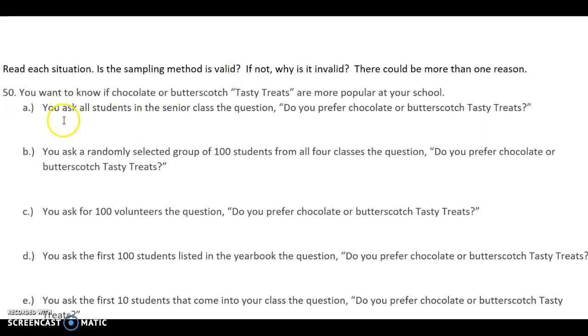And if not, why not? Alright, so we asked all the students in senior class, is that a good approximation of the entire school? No, because we only asked seniors. There are other people at school. Randomly selected 100 students from all 4 classes. Do you prefer chocolate? Tasty? This one's better, right? Better.